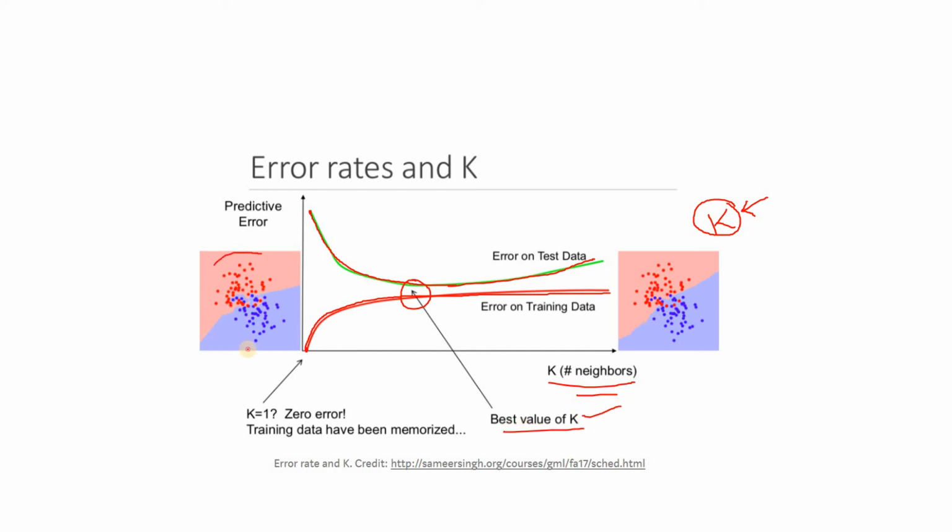And see, these two graphs are also telling a lot of story. You can relate to our previous video discussion: for a small value of k, the decision boundary is changing rapidly, right? Not at all smooth. But when you are increasing the k value, then as I have told you, the decision boundary will become smoother, and you can see this, right? So this is the graph for error rate and k value in the k nearest neighbor algorithm. This is what I wanted to discuss in this video. I hope you have understood this.